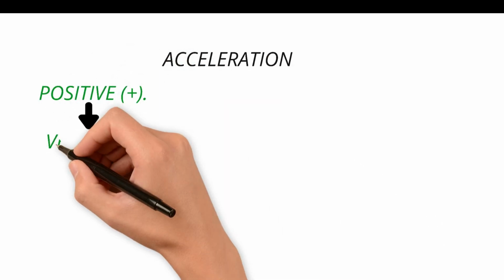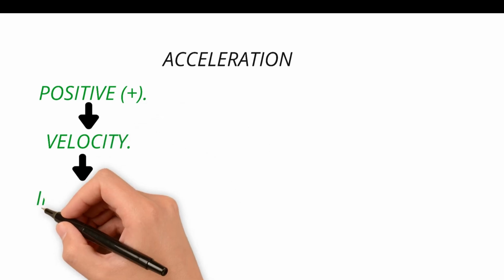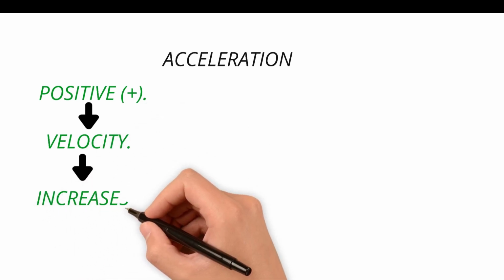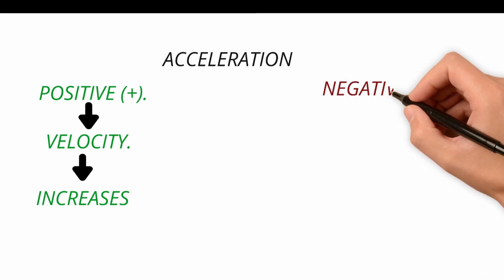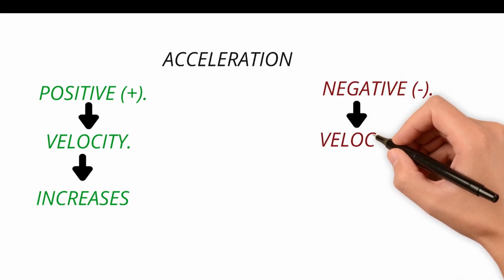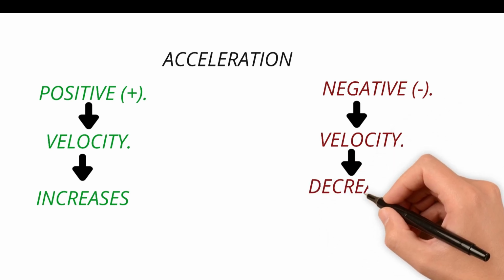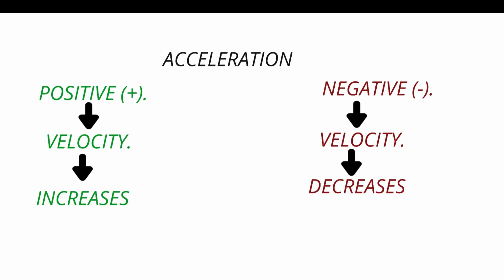Now the important thing about acceleration is that it is positive if the velocity is increasing. If there is an increase in velocity, acceleration is positive, and vice versa. If there is a decrease in velocity, we can say the acceleration is negative. Here the negative acceleration doesn't mean the number is negative, it's the direction. The negative and positive is related to the direction, since acceleration is a vector quantity.